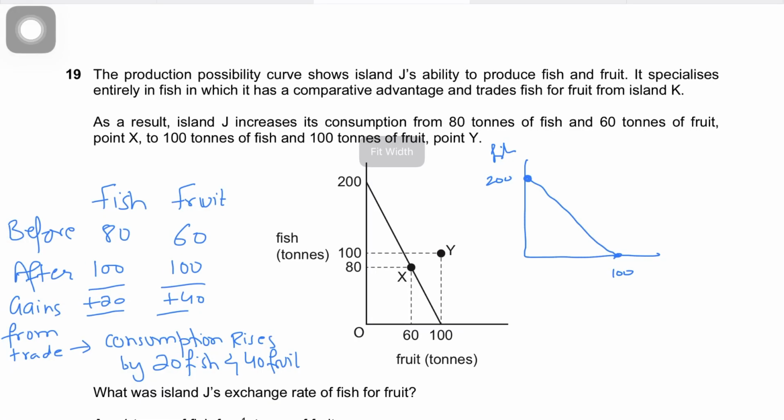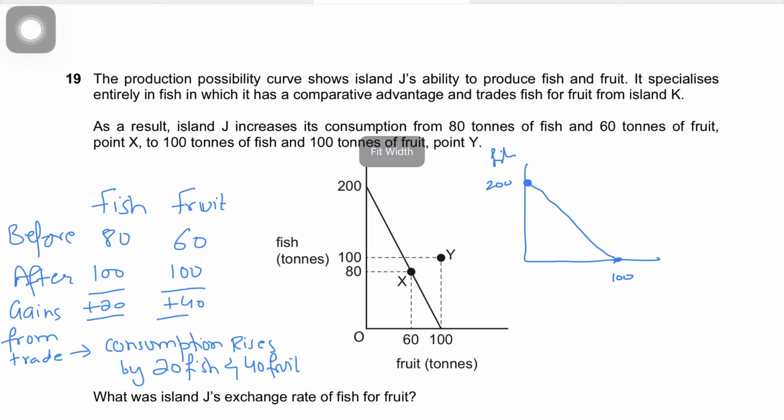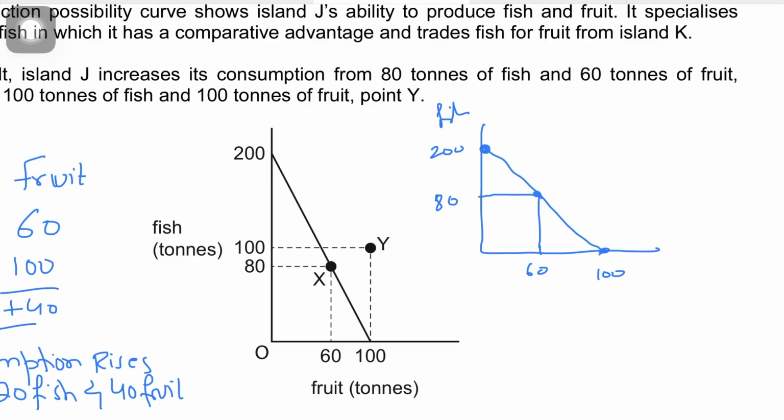Now, Island K's figures are not given, but it's clearly given that Island J has a competitive advantage in fish. Right now, Island J is actually producing both fish and fruit, so it's not trading. Now, David Ricardo tells Island J, okay, fine, you have a fish competitive advantage, specialize in fish. So if it specializes in fish, it produces zero fruit and diverts all the resources to fish.